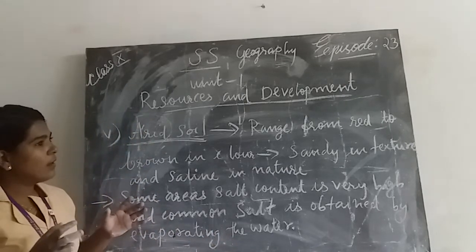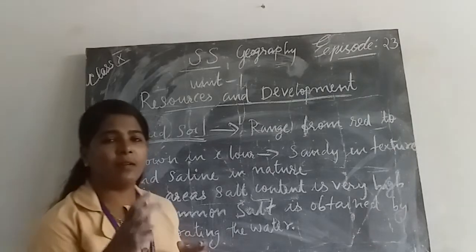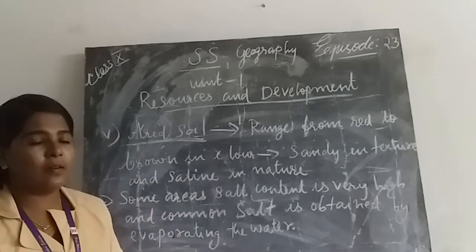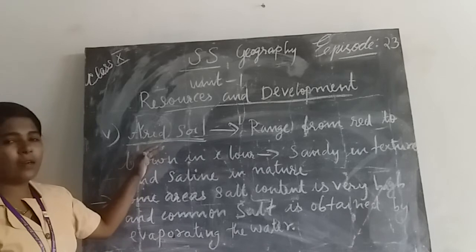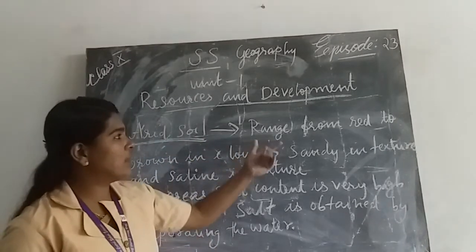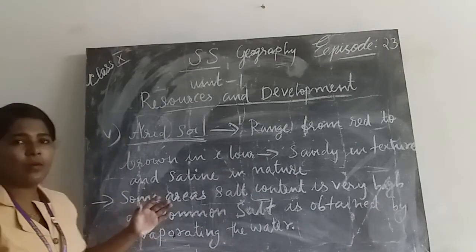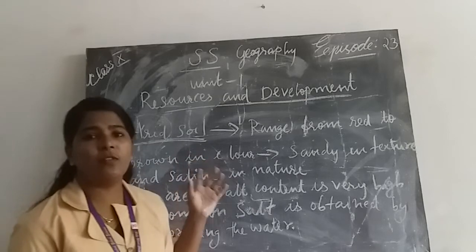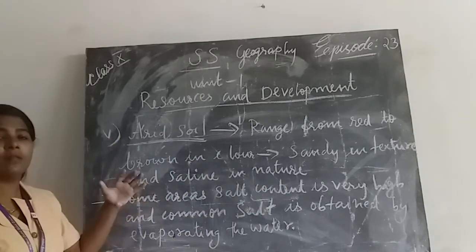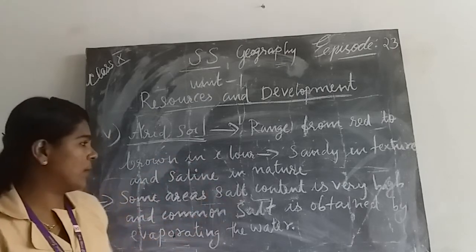Okay, when the question is to write 3 or 4 features of arid soil, we can write that the color of arid soil is sometimes red or brown. So it ranges from red to brown. Then its texture is sandy and its nature is saline. In some areas, salt is produced by evaporating the water of these places.